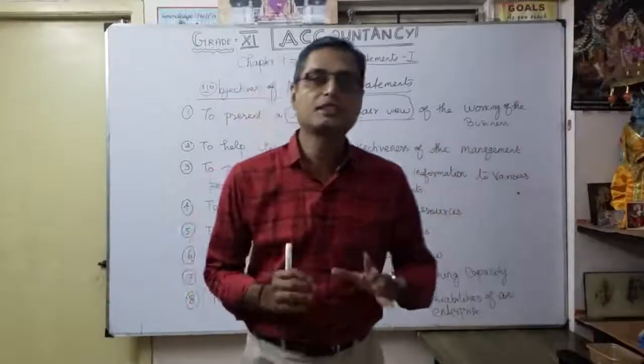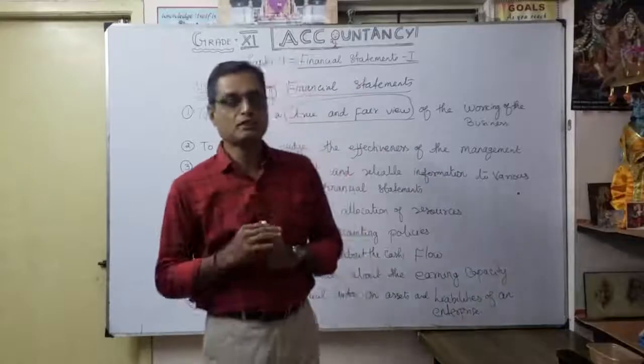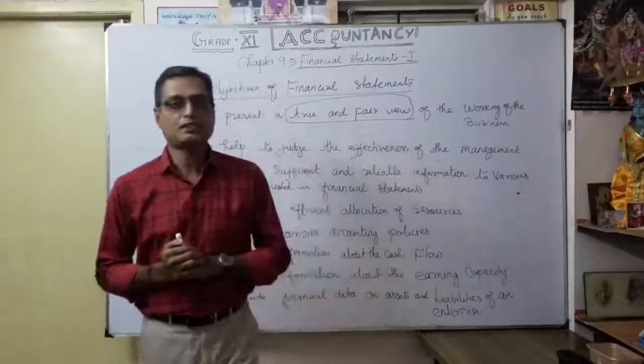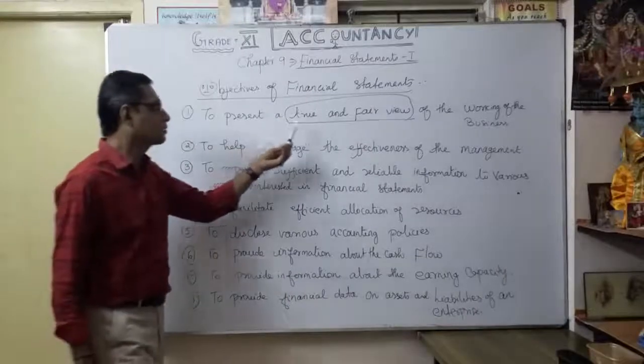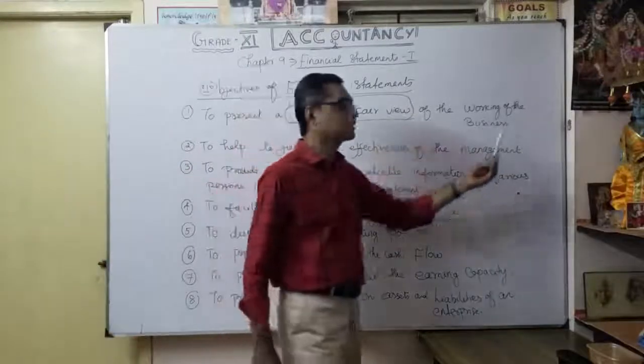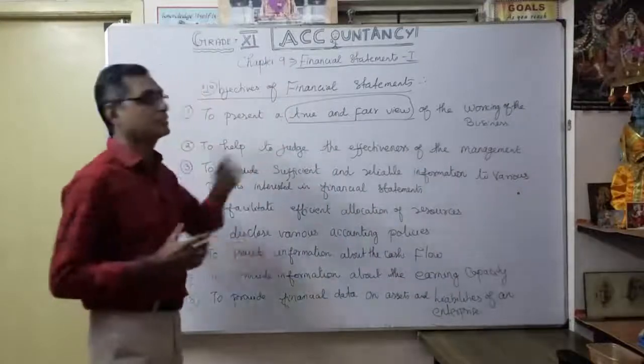Then you put a signature once you become an auditor. Only then does the income tax authority accept that financial statement. So that is the evidence. That is the very first important objective of financial statements.